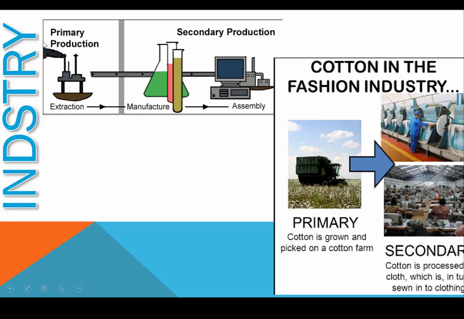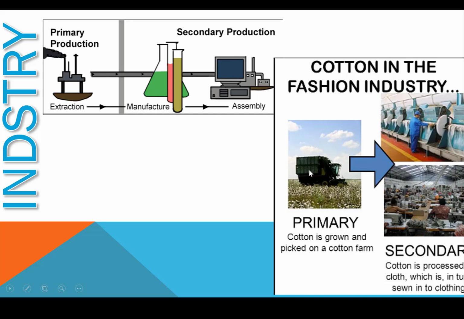Just see here, in the first picture, in primary production, we have extraction of oil, coal, petrol. We classify it as primary production. And then this oil is taken into the secondary production. Similarly, when we grow cotton, when we pick the cotton from the farms, we classify it as the primary part of an industry. We take that as a raw material into the secondary industry,